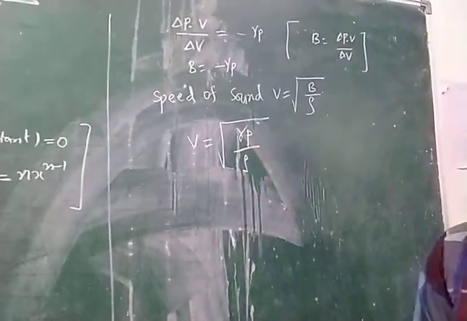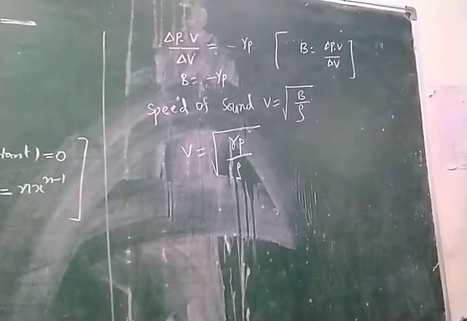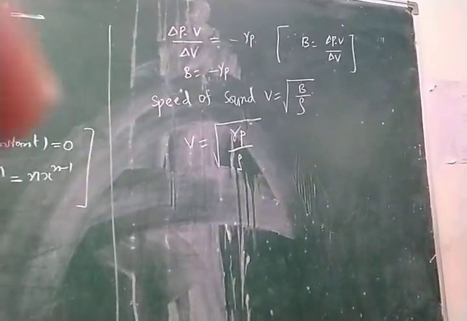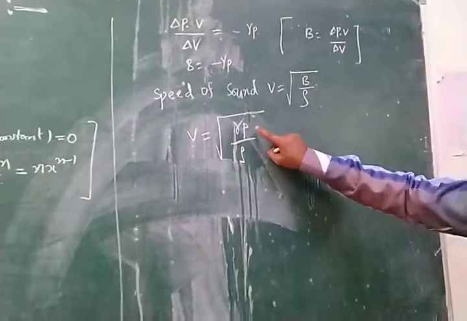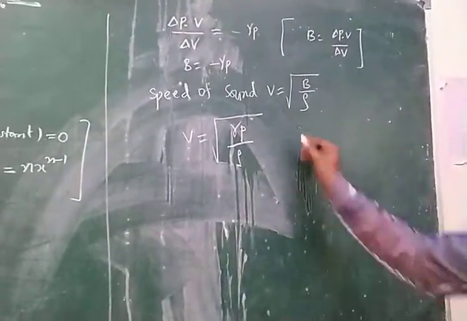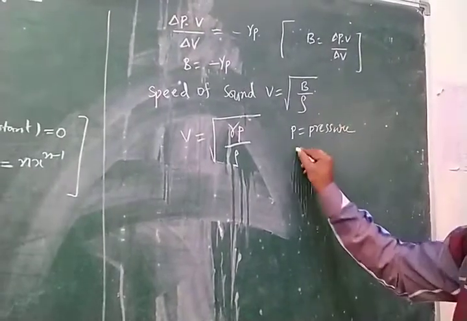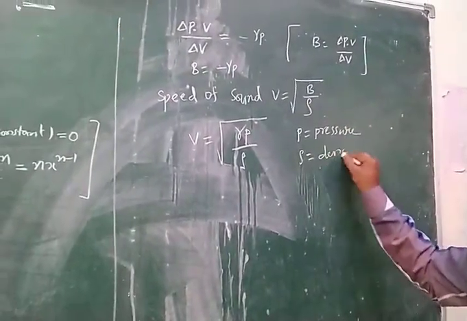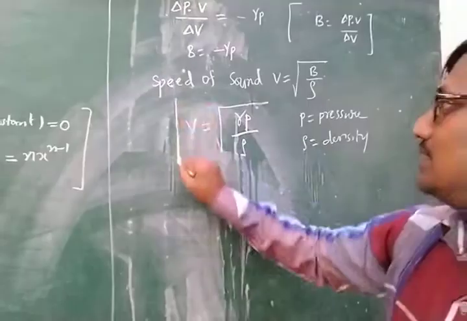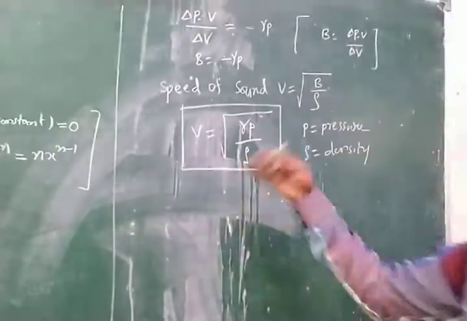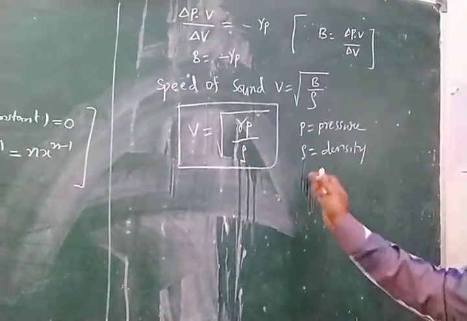Gamma depends on whether the gas is monoatomic, diatomic or polyatomic, P is the pressure, and rho is the density. Now this value is nearly equal to the velocity of sound.